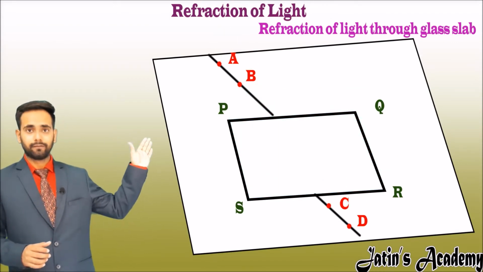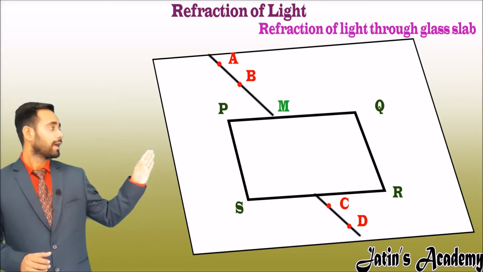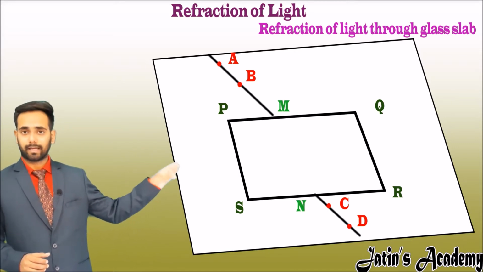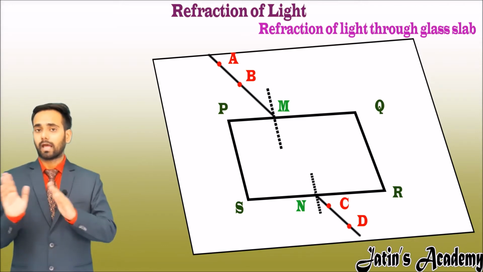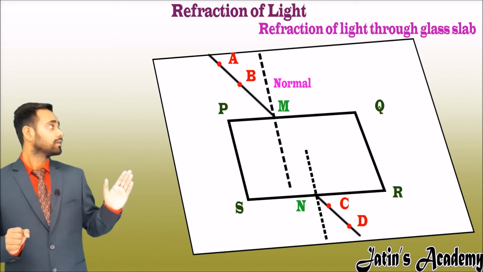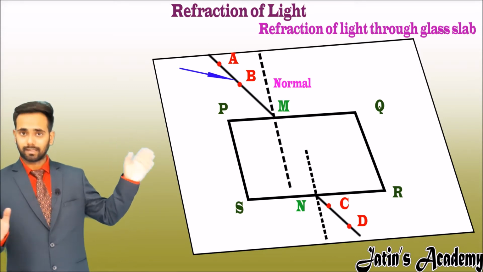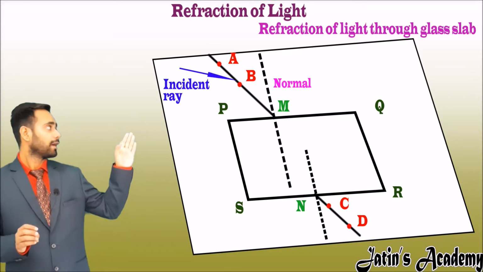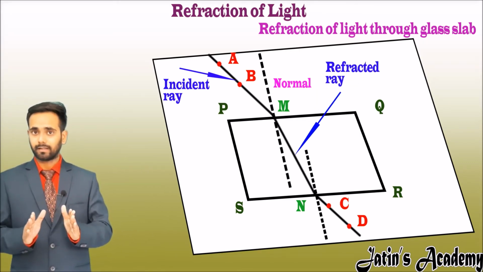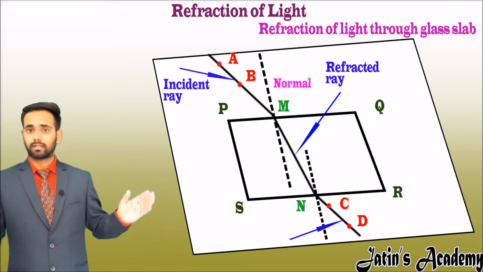The line AB, which intersects PQ, mark that point as M, and the line CD, which intersects SR, mark that point as N. Now draw a 90 degree line at M and N. These are nothing but the normals to the surface. Now you will observe that the line AB or AM is the incident ray, and join the line M and N. The line MN is the refracted ray, and there is a new line, ND, which is the emergent ray.